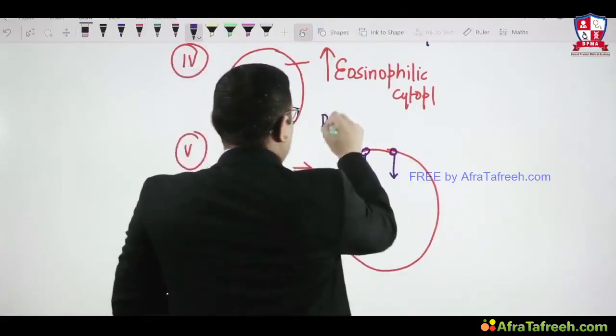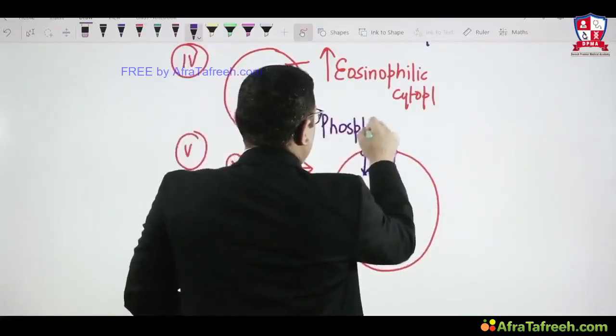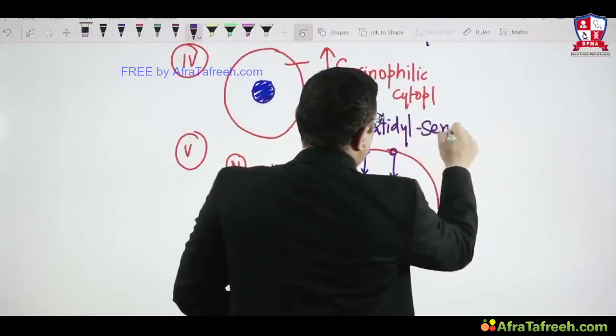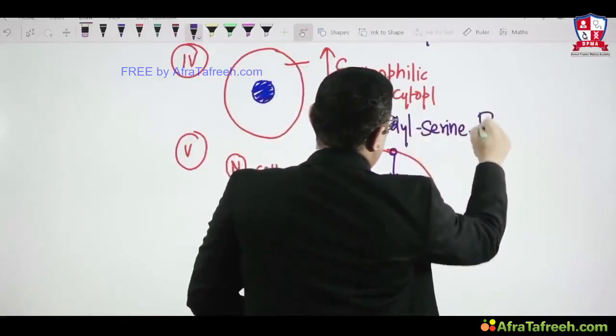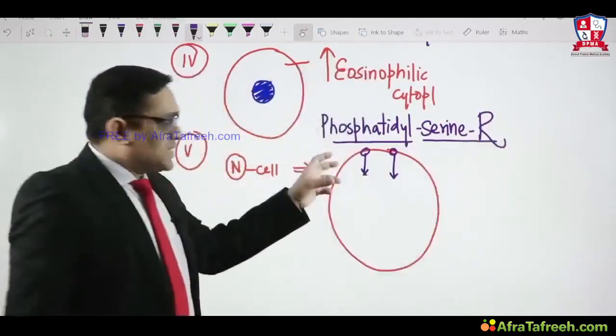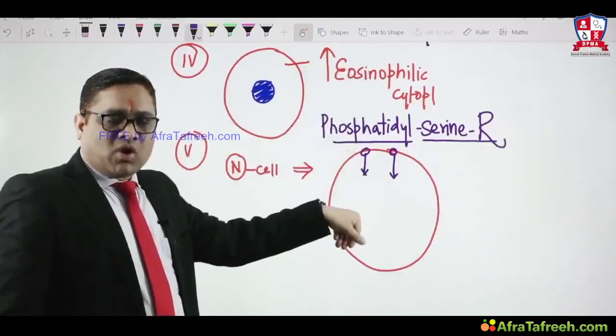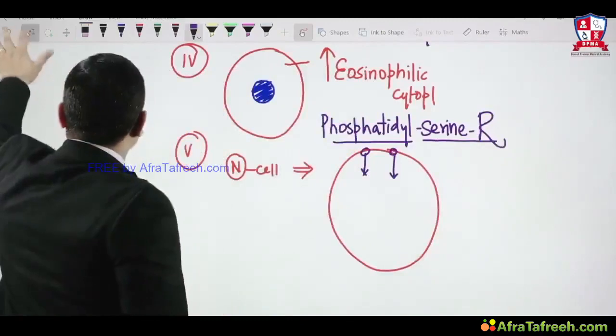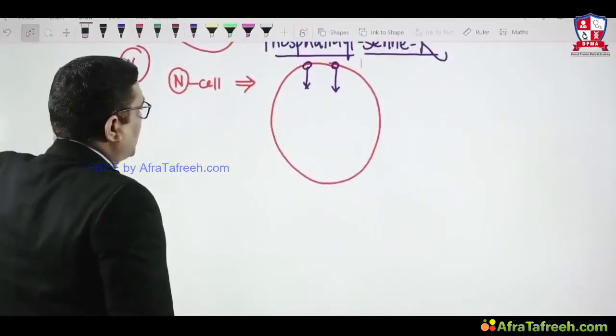In a normal cell, they are facing inwards, toward the cytoplasm. That is important.